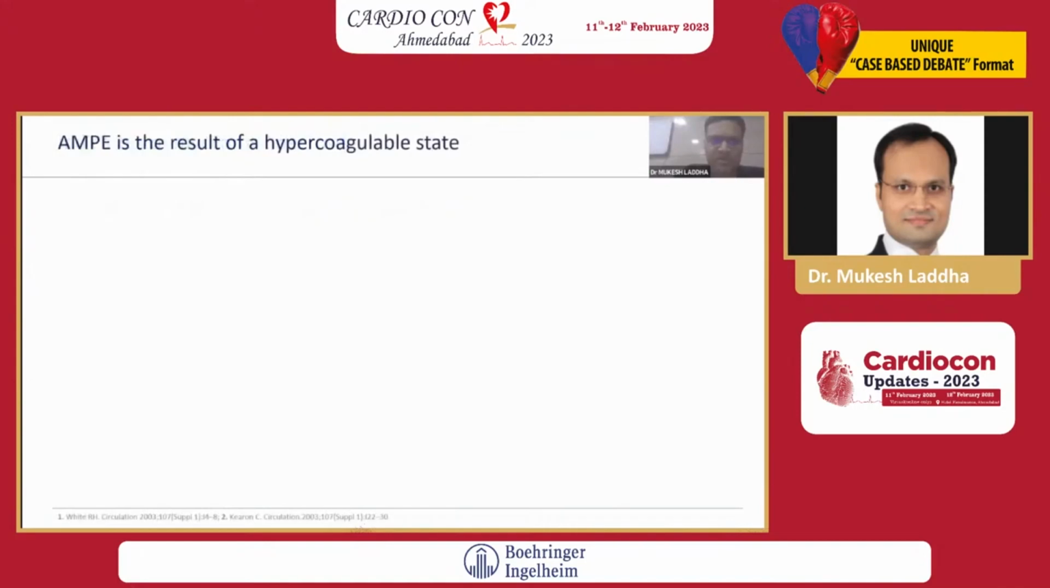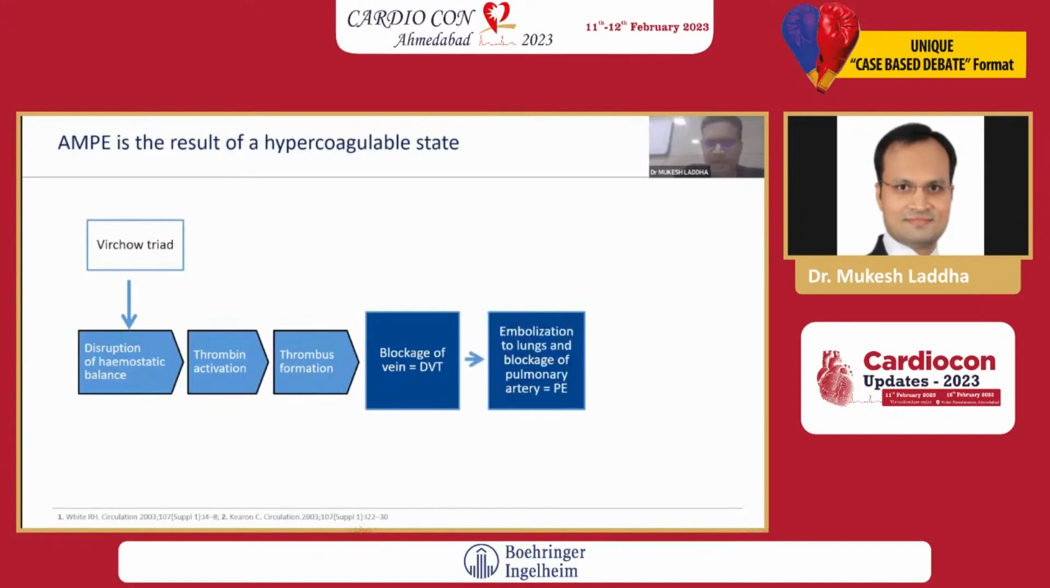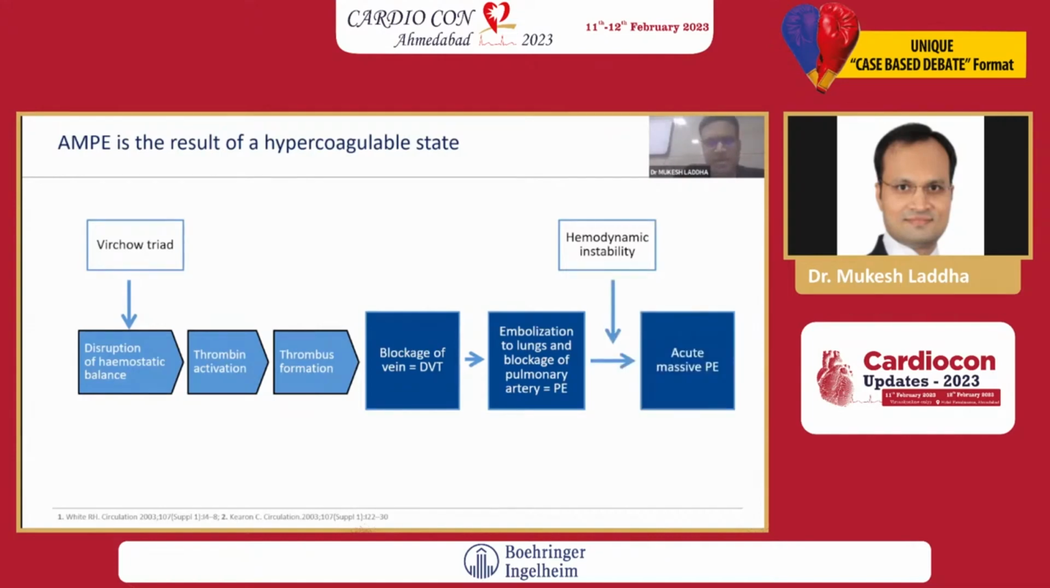Massive pulmonary embolism is the result of a hypercoagulable state. If we go with Virchow's triad, there is disruption of the hemostatic balance, thrombin activation, formation of the thrombus, and ultimately blockage of the vein, that is DVT. Then embolization of that clot goes to the lungs and forms pulmonary embolism. If the patient is hemodynamically unstable, that causes acute massive pulmonary embolism.